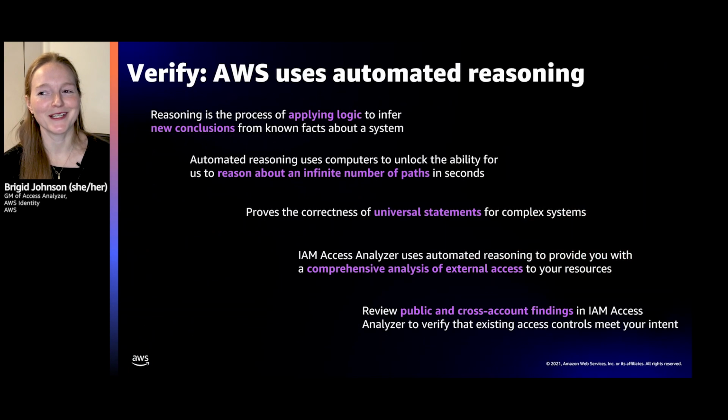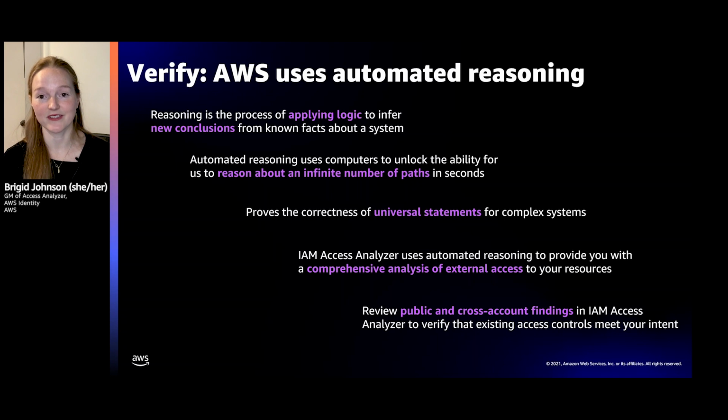So I dropped this word automated reasoning in there really quickly, and I want to double click on that because you're like, what was that? Automated reasoning is something that we are using all across AWS. I personally love how we're using it in Access Analyzer because it allows comprehensive analysis of your permissions. Essentially, reasoning is the process of applying logic, and we can infer new conclusions from known facts about the systems. And when you automate it, you can reason about an infinite number of paths, which allows us to make universal statements about your external access.